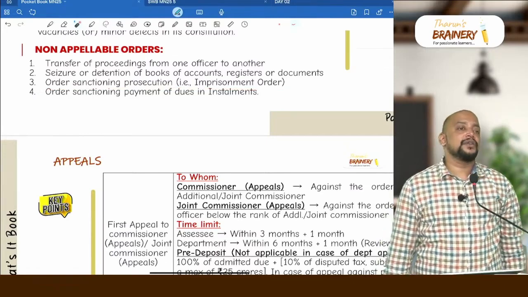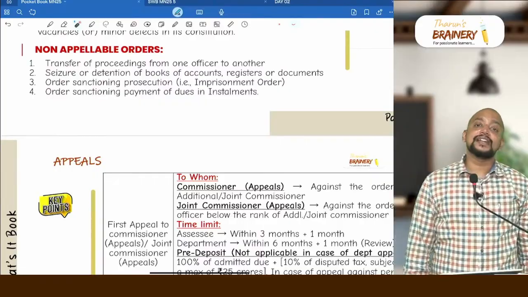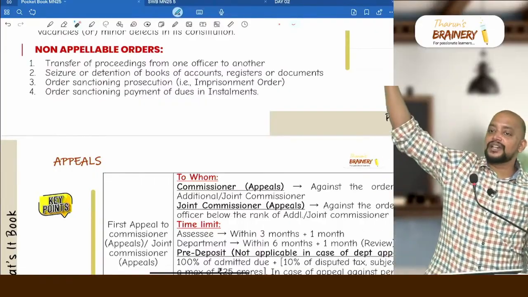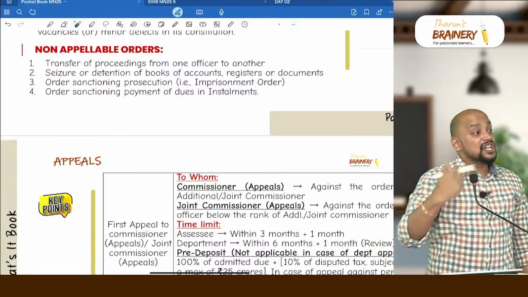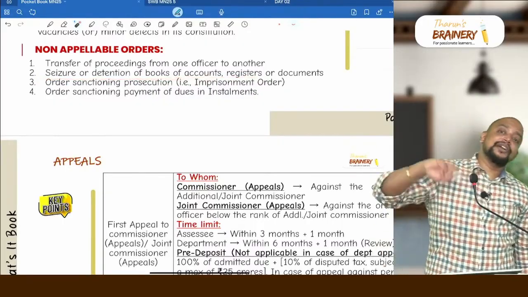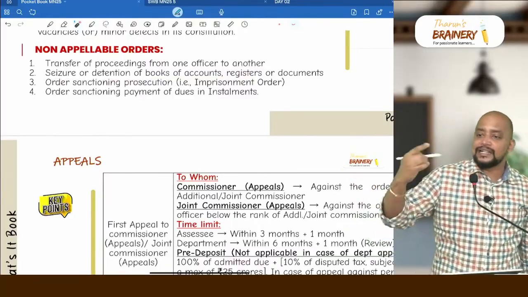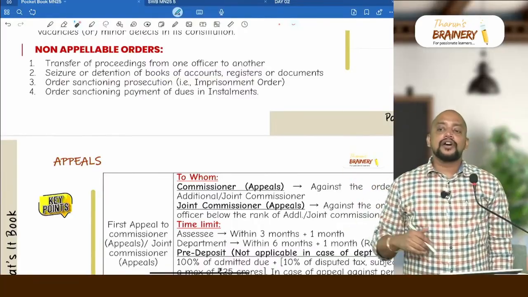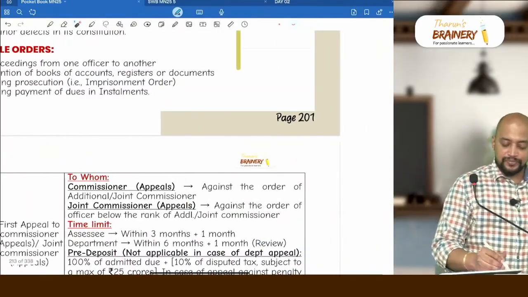Then sir, what is the way out? When an imprisonment order is passed, you have to serve it or file a writ petition in the High Court or Supreme Court, but the regular appeal is not possible. Number 2, seizure order. For a seizure order, you cannot go for appeal. But penalty order, can we go for appeal? Yes. For confiscation order, can we go for appeal? Yes. So for a confiscation order or penalty order, appeal can be filed.